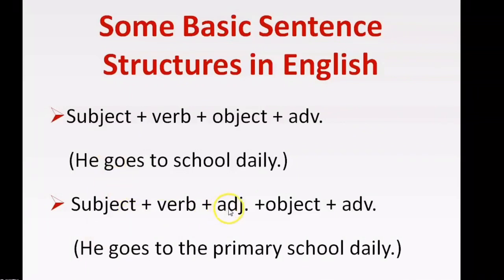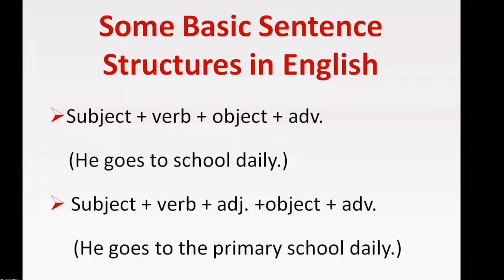If we add an adjective in the structure, it becomes: he goes to the primary school daily. Again, he, subject, pronoun; goes, an action word that comes after the subject, it's a verb. Then comes the object, school, and before school, a noun, we have added a word that tells something about that noun. So it's an adjective, and daily is an adverb because it is saying something about the verb.